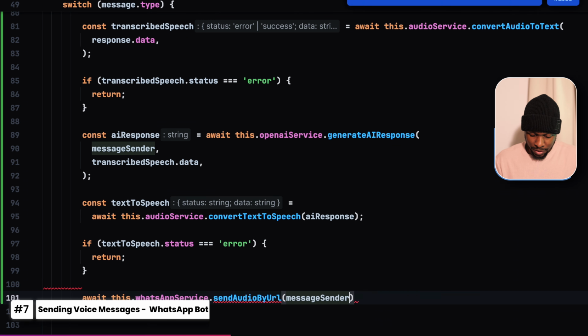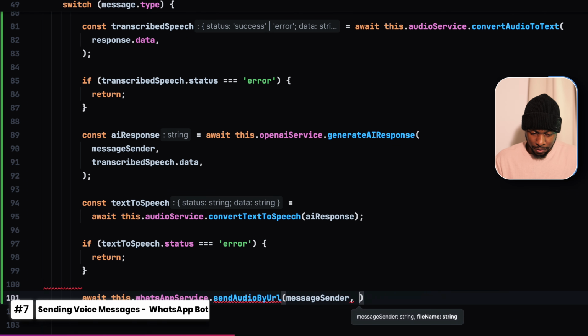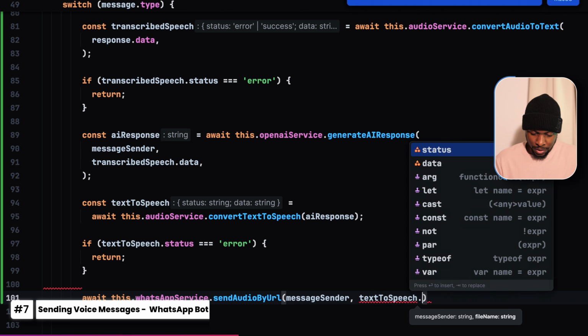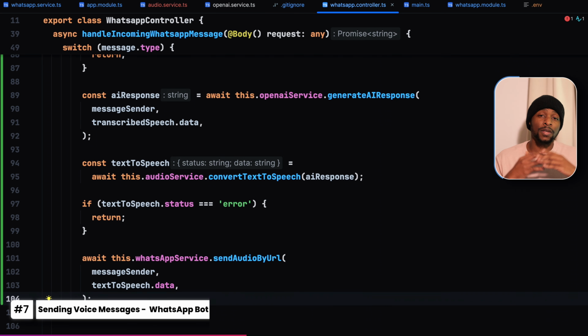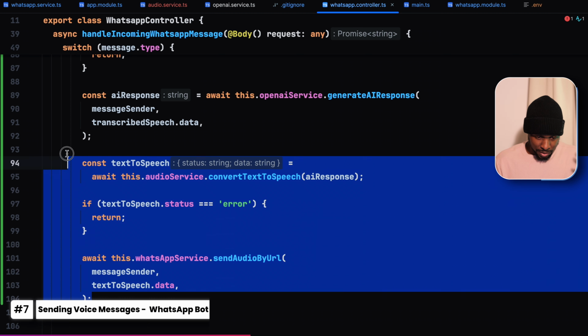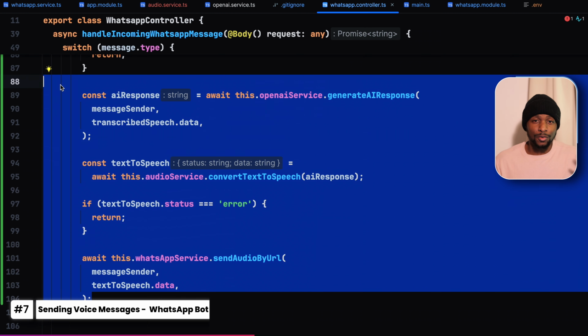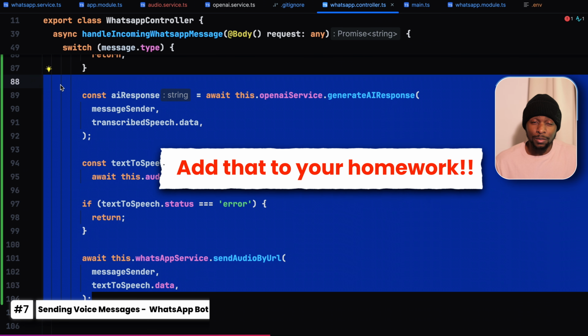We specify the message sender, then the file path, text to speech dot data. To make our code cleaner, consider moving some of the logic in here to maybe a dedicated method, but I'm going to just leave it like that and leave it as an exercise for you guys to clean up the code a little bit.